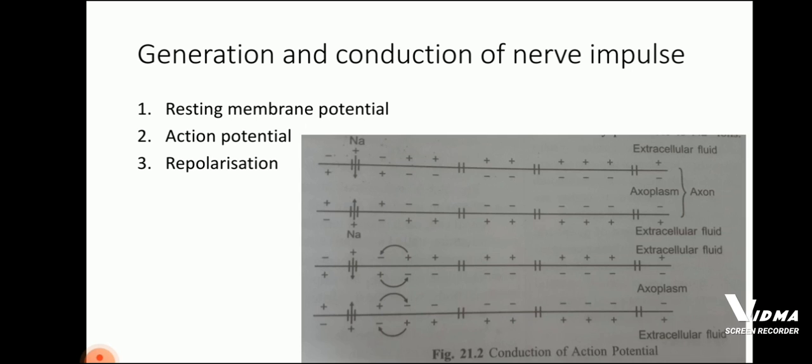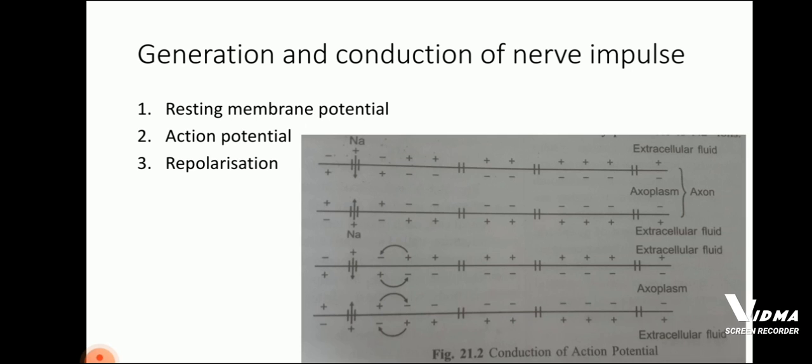First point is resting membrane potential. As the name suggests, this is the membrane at the resting stage, that is, when the neuron is not involved in the conduction of an impulse. The membrane of the neuron is more permeable to potassium ions and then to sodium ions. As you can see in the picture, the membrane is impermeable to the negatively charged proteins of the axoplasm and also chloride ions.